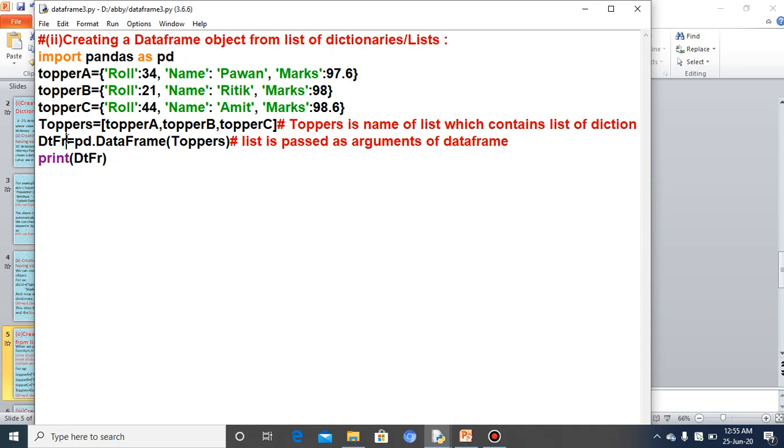DTFR is the name of the data frame object, and this data frame object is created by passing toppers, the list, as an argument of the data frame. All the keys of the inner dictionaries will become the columns of the data frame. When you execute this, you can see the output.